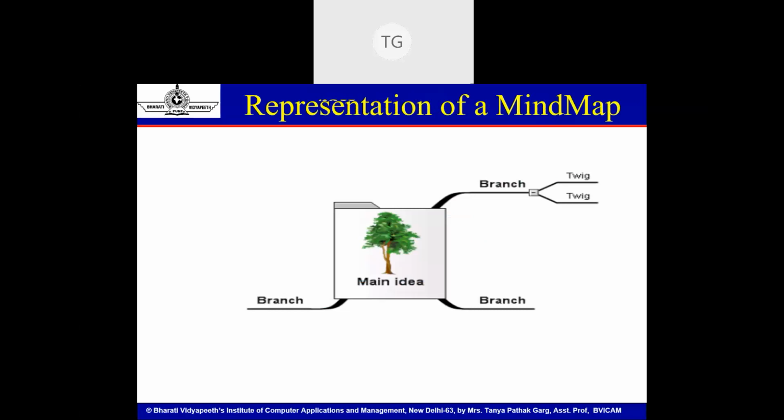So this is how things will look. The central idea will come in the center. What I'm going to talk about, if I'm talking of lesson planning for my course, so Java syllabus planning will come in between. So the central idea comes here. Then from the central idea will arise the subtopics or the sub branches. From those sub branches will come further twigs and subtopics. So this is the basic representation of a mind map.